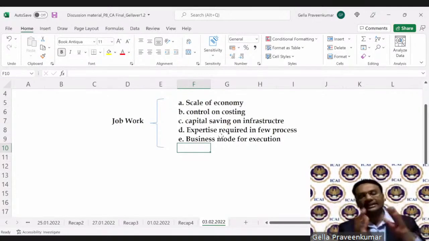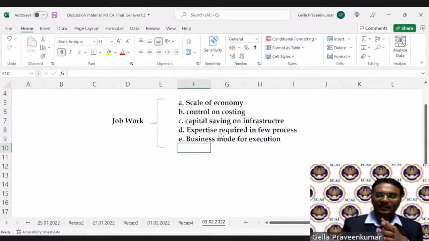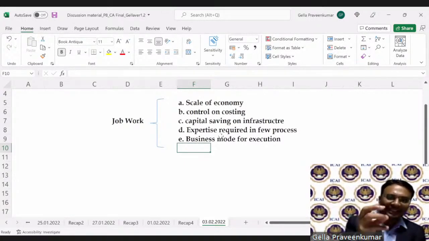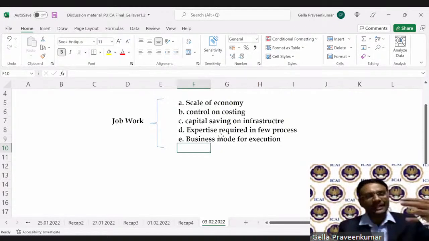Let's take the example of cutting, bending, and heat treatment. Any base metal could be iron, steel, zinc, or copper. Now, these metals need to undergo a particular process.